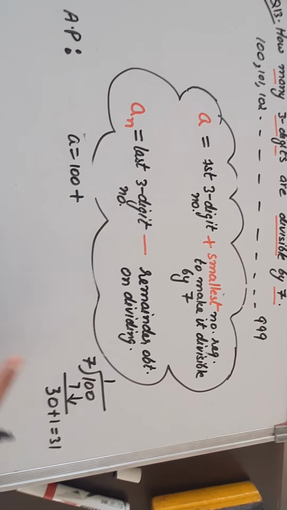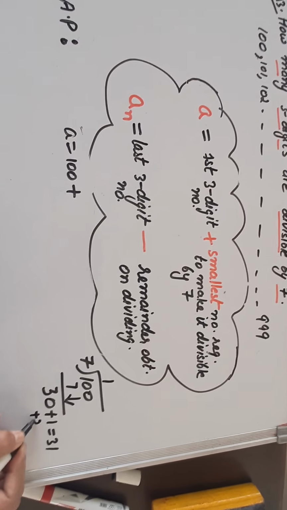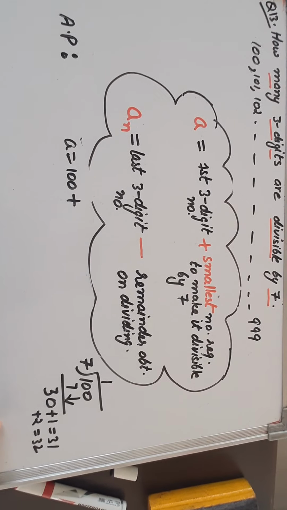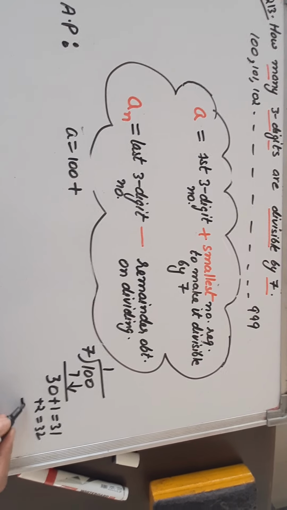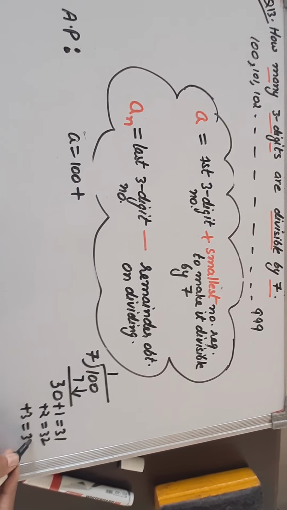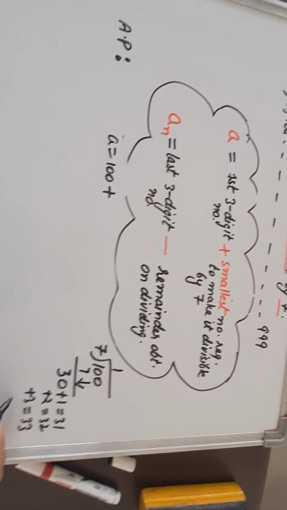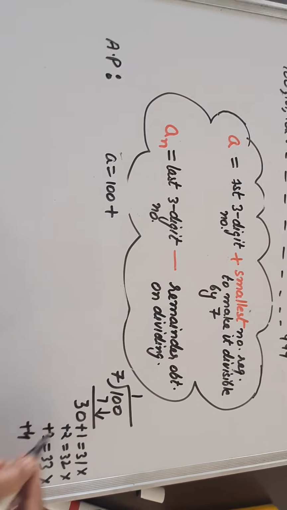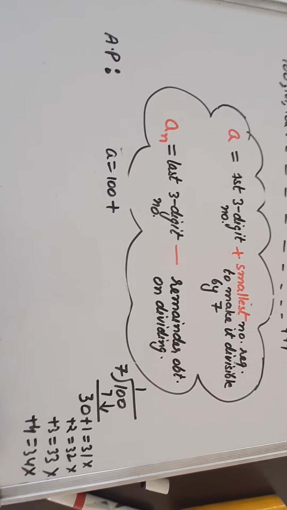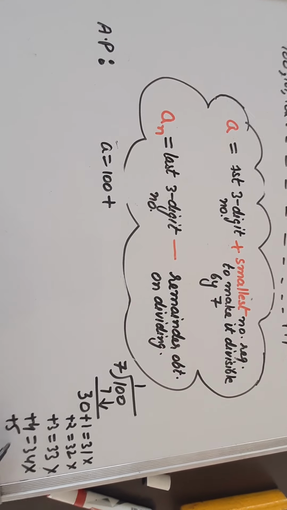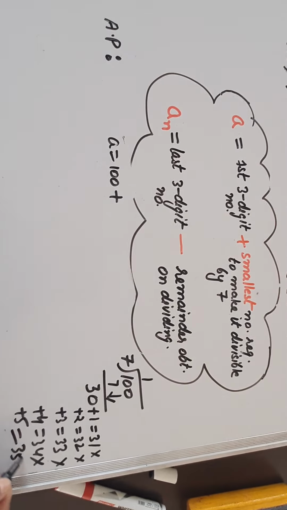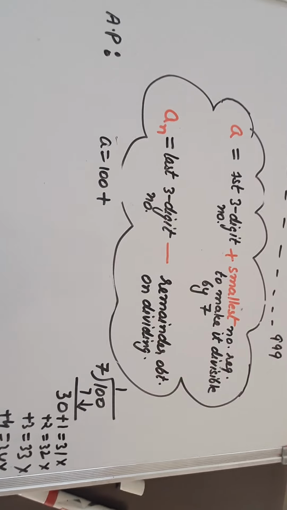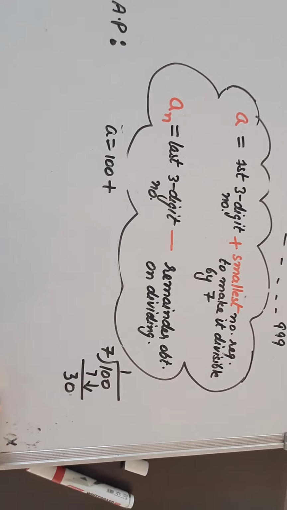Is 31 divisible by 7? No. If I add 2 it will become 32. Is it divisible by 7? No. Then I'll check for 3. 33. Is it a multiple of 7? No. These are not multiples of 7. Then I'll check for 4. 30 plus 4, 34. Again it is no. Then I'll check for 5. 35. Yes. 7 fives are 35. That means 35 is a multiple, and 5 is the digit.